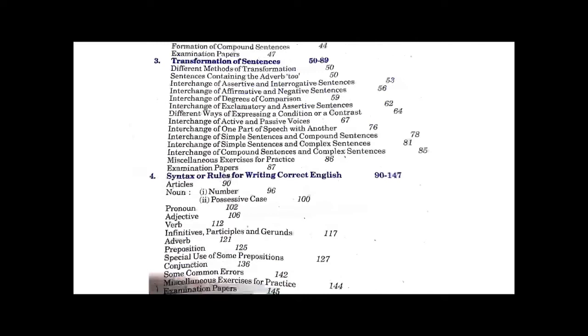So here in transformation, you have to transform sentences from one type to another type.